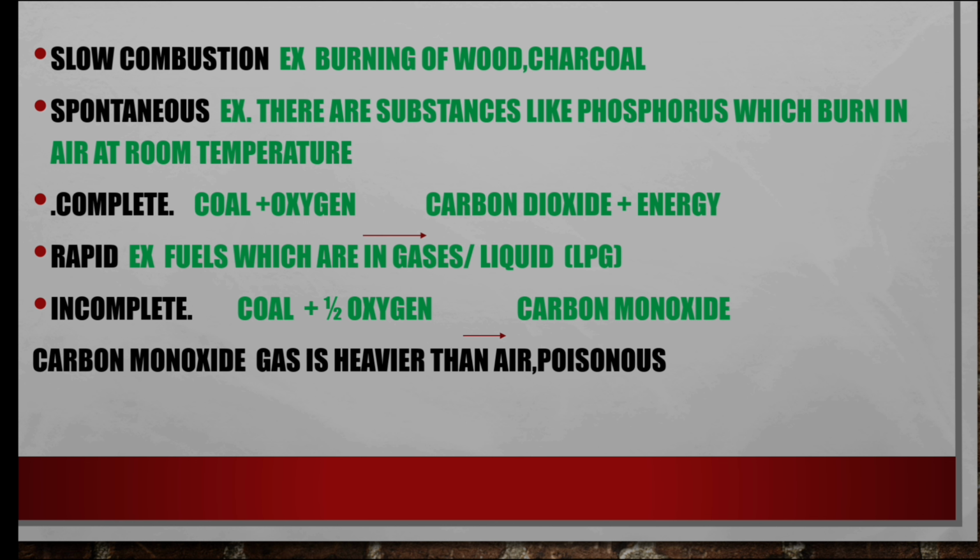These are all 5 types of combustion: slow, spontaneous, complete, rapid, incomplete. Simple. Slow means it needs high ignition temperature, so wood and charcoal come under this category. Spontaneous means like phosphorus, which burns in air at room temperature. Complete means the combustible substance reacts with a sufficient supply of oxygen.